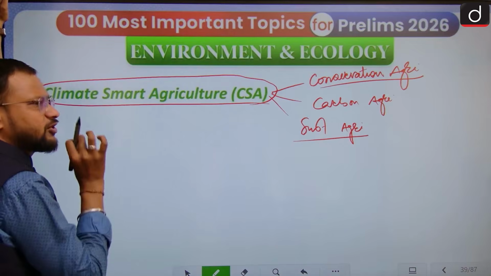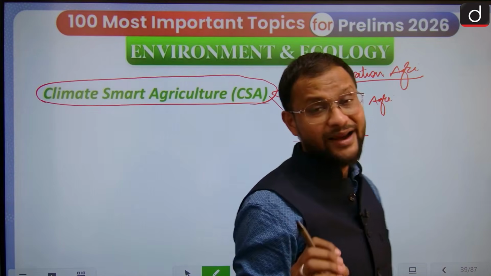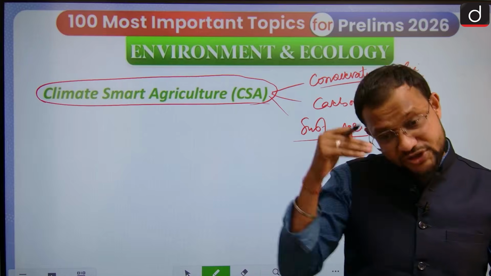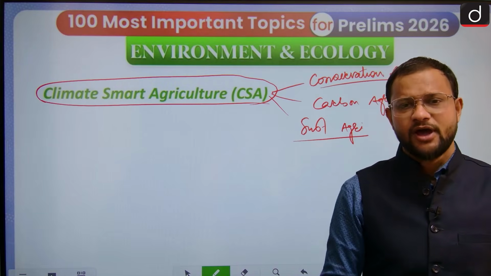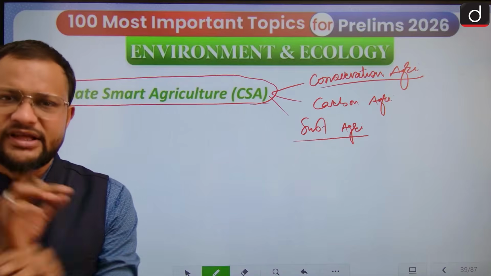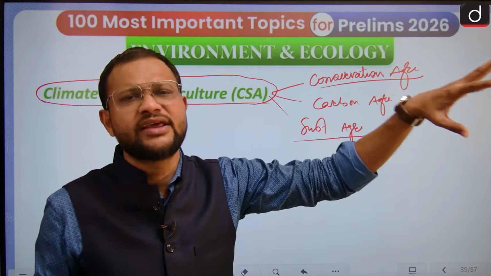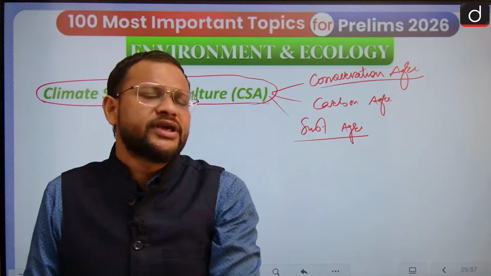So in climate smart agriculture, we are looking for those kinds of practices where you can adapt efficiently to the changing climate. So instead of full tillage, look for zero tillage. Instead of excess water supply or flood irrigation, look for micro irrigation sources.